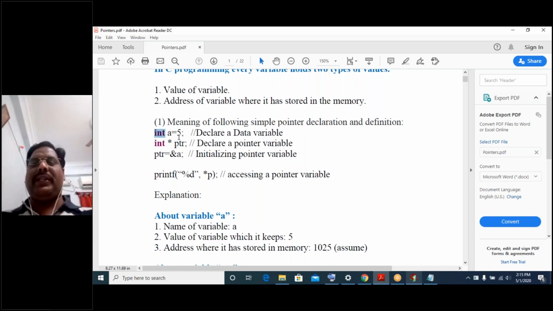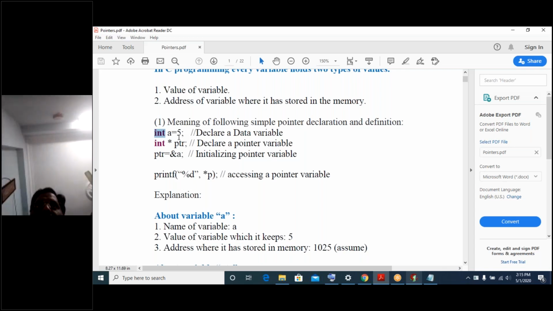Using the 2 bytes of memory cell, we are going to store the value 5 inside it. Inside that variable with a 2-byte memory cell, named a, the value stored is 5. This is how we declare a data variable. Fine. Once the data variable has been declared, how do we declare a pointer variable?